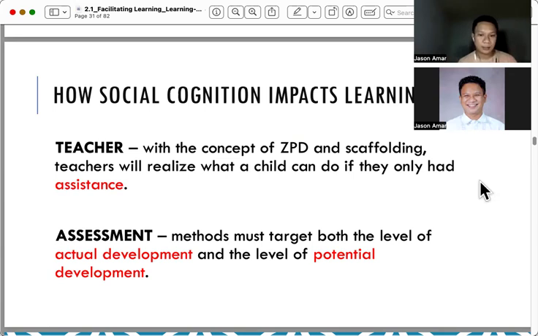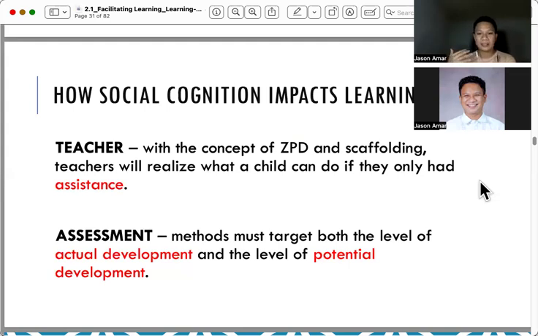The third is assessment. Here, methods target both the level of actual development and the level of potential development. That's why we have varying types of assessment. We have summative assessment, formative assessment, diagnostic assessment, we even have district assessment, right? We have college admission test.